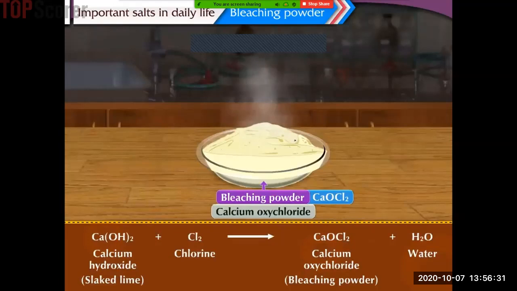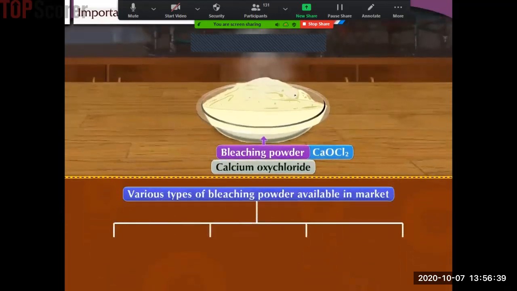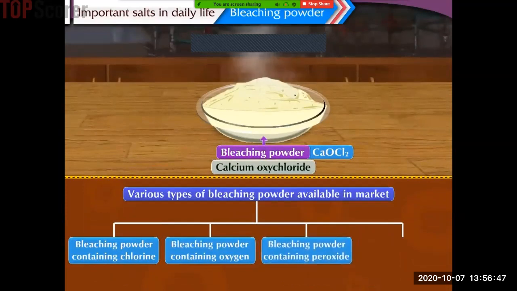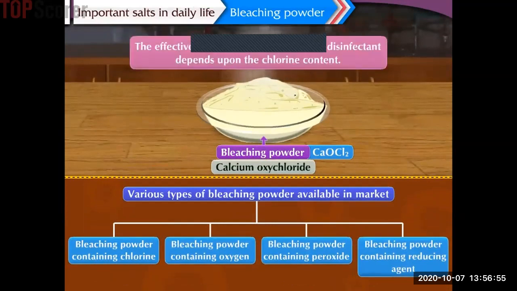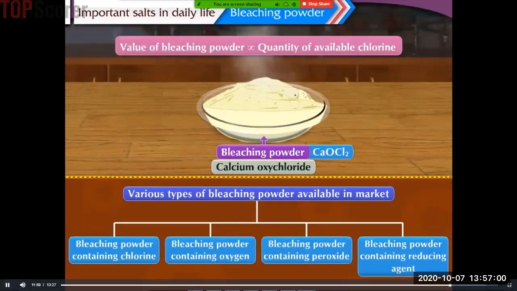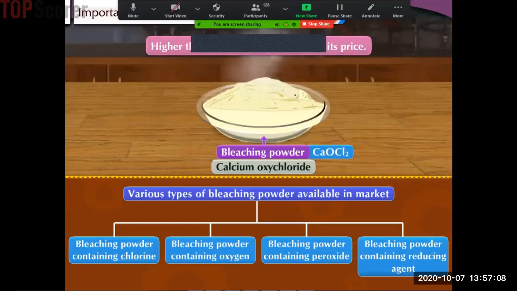Now let us find out various types of bleaching powder available in the market and what distinguishes them from each other. The various types of bleaching powder available in the market are bleaching powder containing chlorine, bleaching powder containing oxygen, bleaching powder containing peroxide, and bleaching powder containing reducing agent. The effectiveness of bleaching powder as a disinfectant depends upon the chlorine content. The value of bleaching powder in the market is proportional to the quantity of available chlorine. Higher the chlorine content, higher is its price.